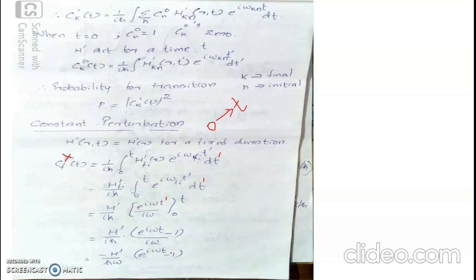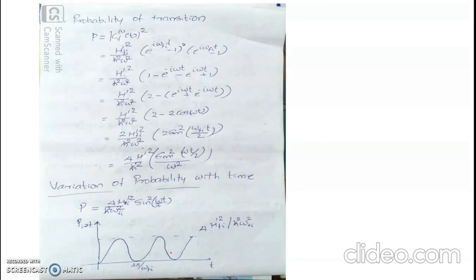So this is the probability amplitude of transition when the constant perturbation acts for a duration equal to t. Now the probability of transition is the square of this probability amplitude. So the probability of transition, that is the chance for transition from an initial quantum state to a final quantum state, is the amplitude of transition squared, modulus square. That is H prime squared divided by h cross squared omega squared. The square of the negative term becomes positive. e raised to i omega t minus 1 is a complex parameter, so the square has a meaning.